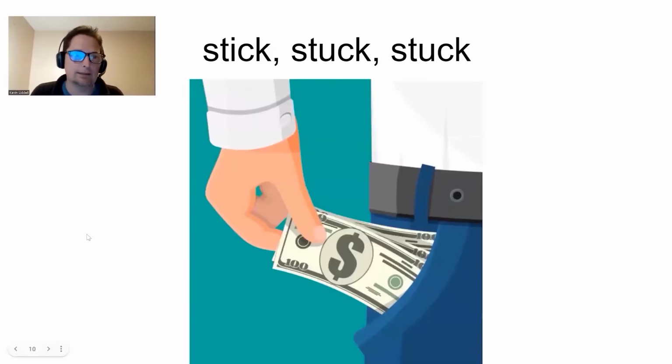This is a different idea. We're going to use stick, the verb, meaning to put. He put the money in his pocket. I can say stick. Stick the money in your pocket. It's like put. In the past, he stuck the money in his pocket. That's what he did. Let's practice with should.